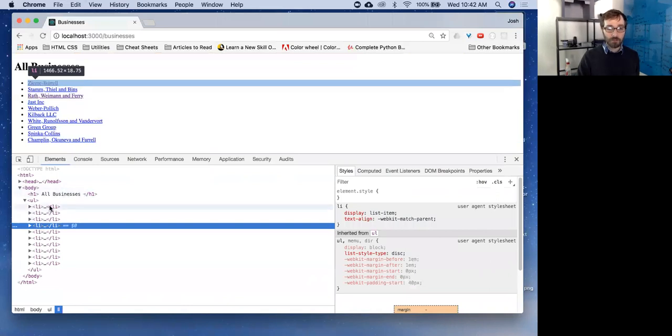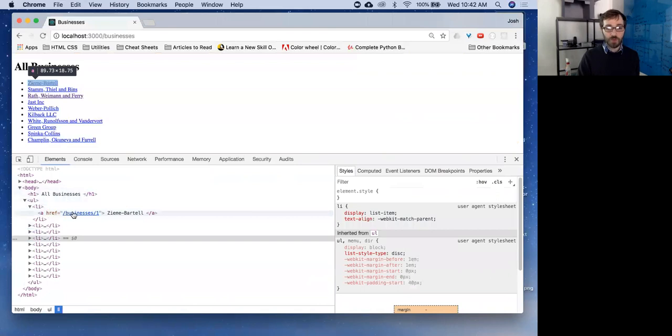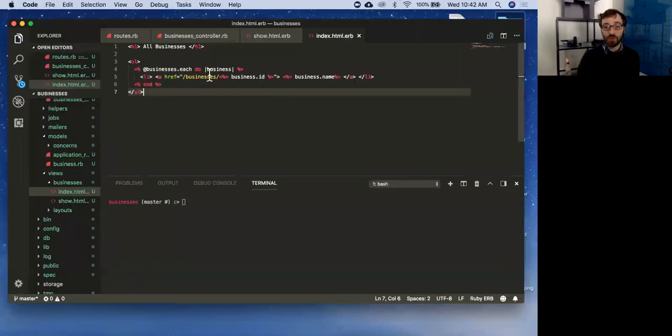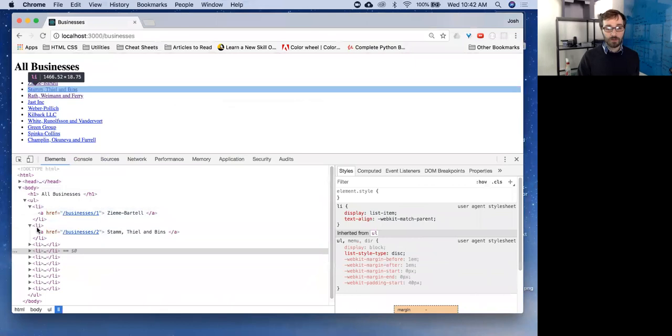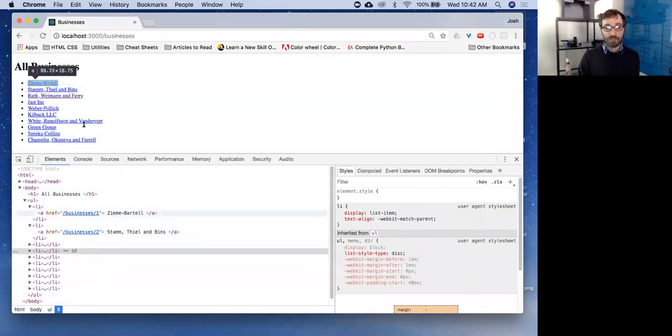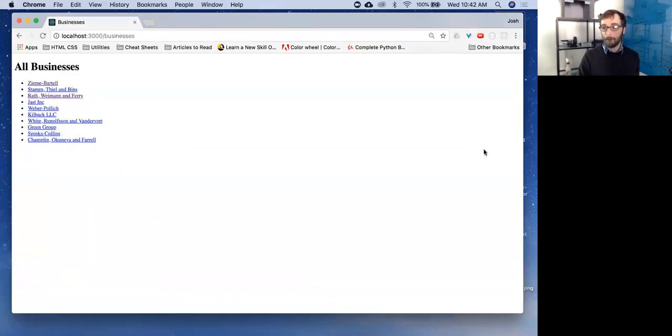So I have all my links here. If I look at the first one, what I had in my code was an href to businesses/whatever the ID is, and you can see here it rendered out business 1, business 2, etc., all the way down. Now this link knows where to go, and it's matched up with the name. Questions on that? This is a very, very common practice that you'll be doing over and over again. Each one I go to should work, and then I should be able to get back. So now I have this functionality here.